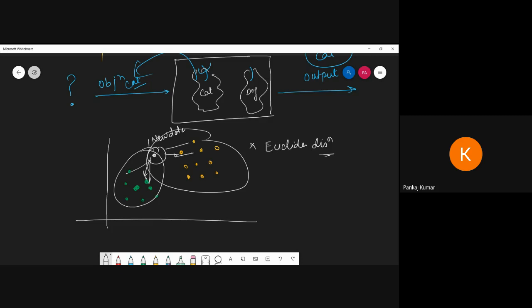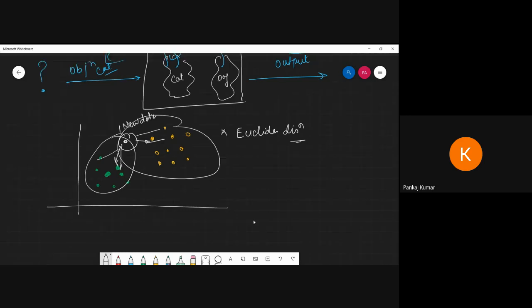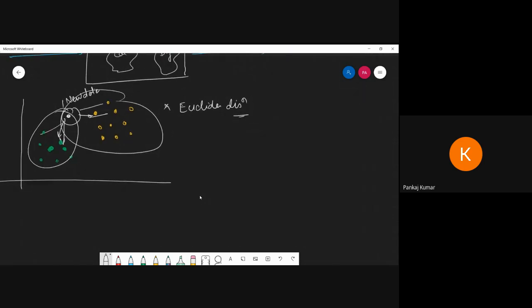Basically we have to follow the Euclidean distance and find it out. So how to calculate the Euclidean distance? As you know, you already know all the things, how to calculate the distance between two points, very simple. These are the distance, basic geometry form. That's why machine learning requires too much mathematics knowledge.